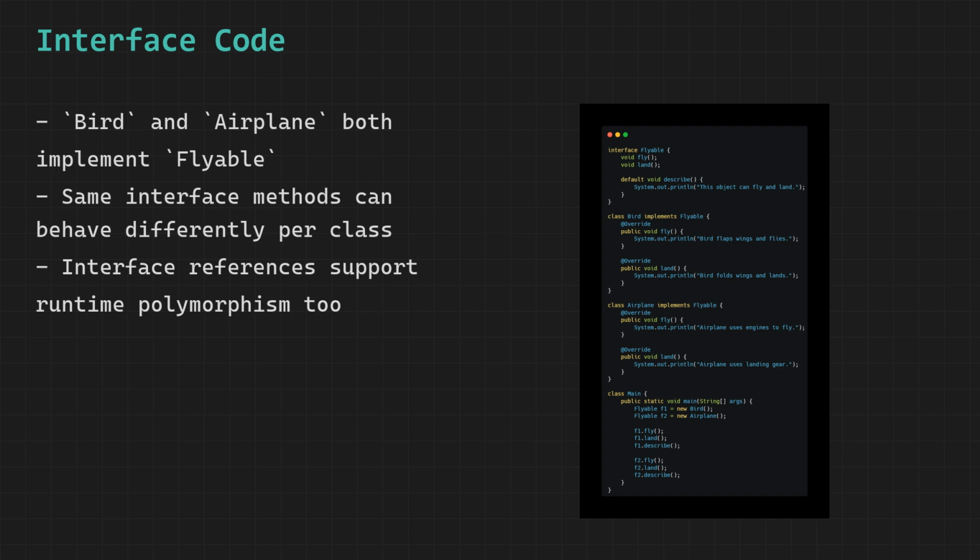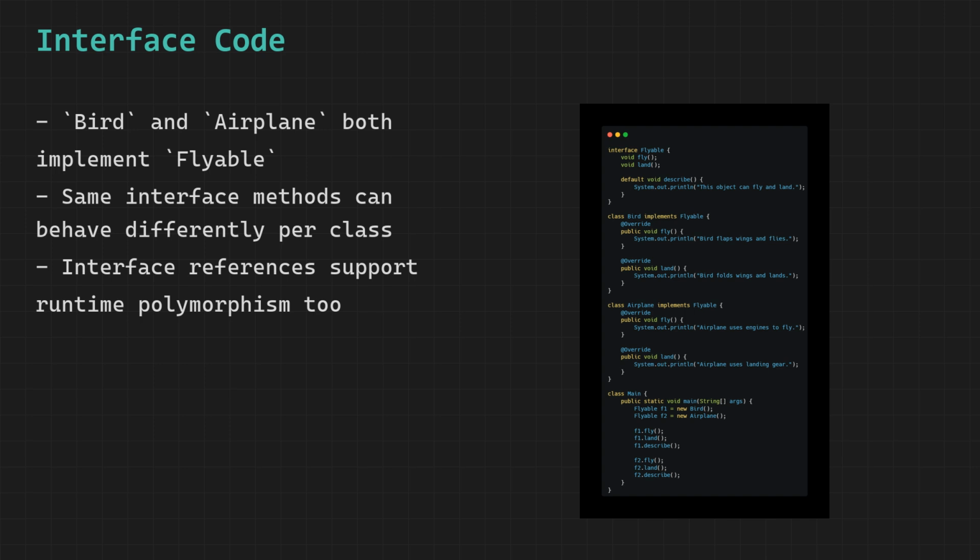This means bird is legally bound to provide bodies for both fly and land. Bird's version of fly prints bird flaps wings and flies, and bird's version of land prints bird folds wings and lands. Both methods are marked with the override annotation and declared as public. Interface methods are implicitly public, so the implementing class must also declare them as public.